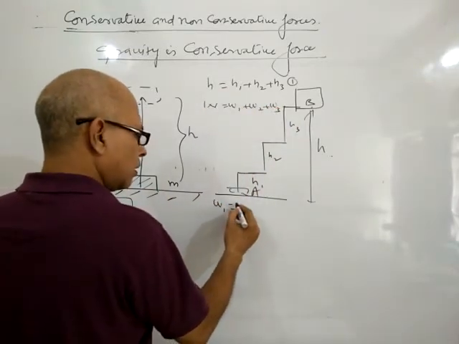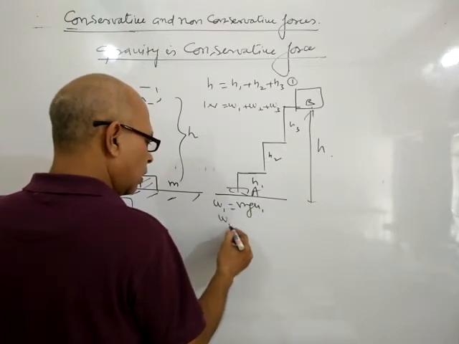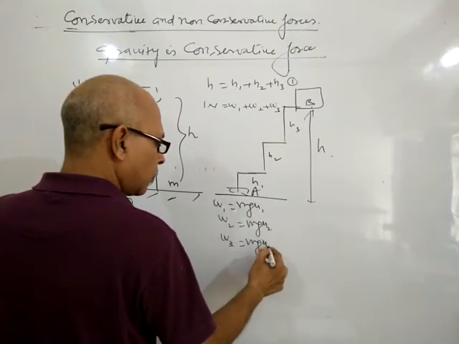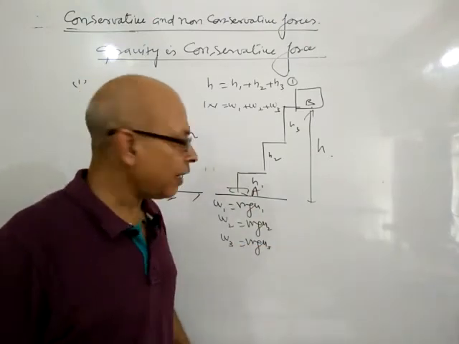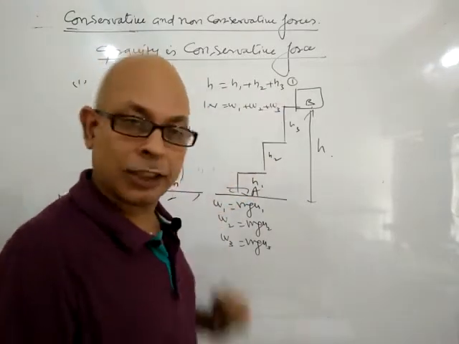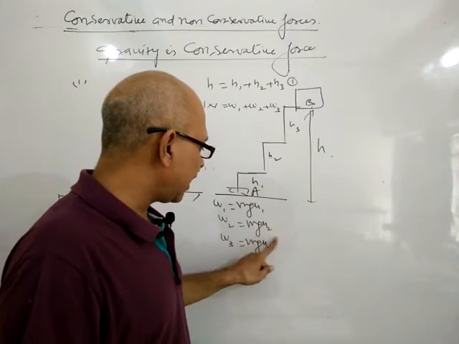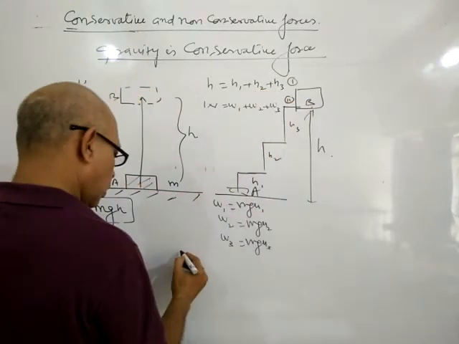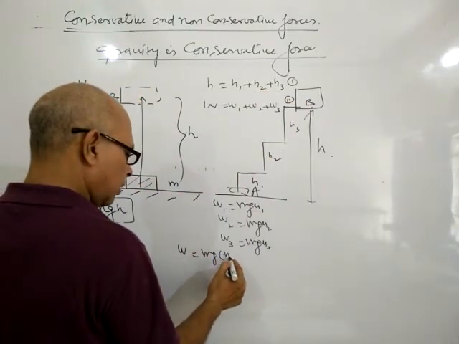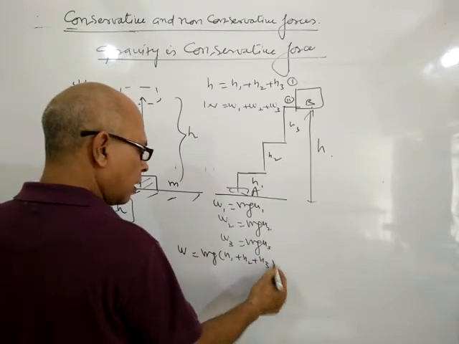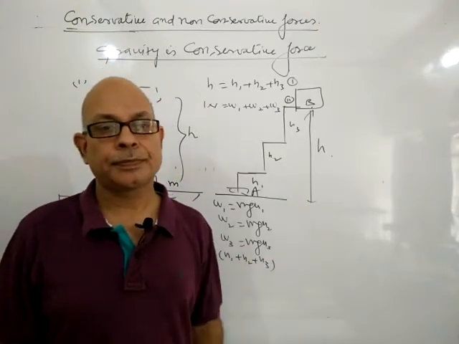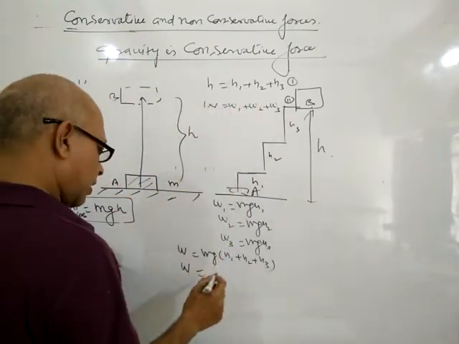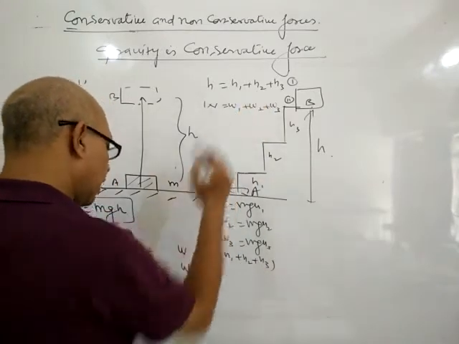So w1 is mgh1, w2 is mgh2, w3 is mgh3. Putting these values in equation second, W equals mg times (h1 plus h2 plus h3), and from equation first, h1 plus h2 plus h3 equals h.